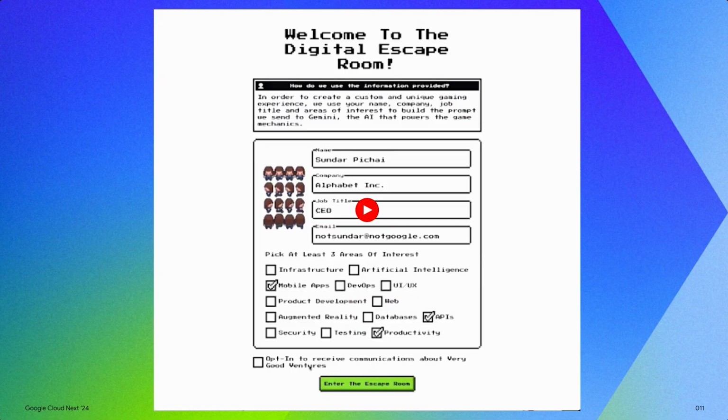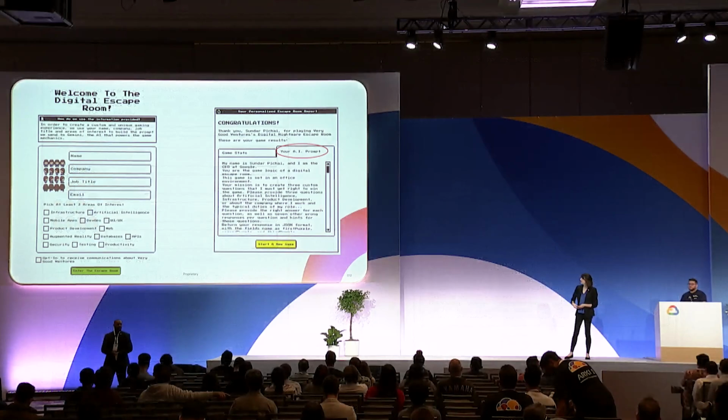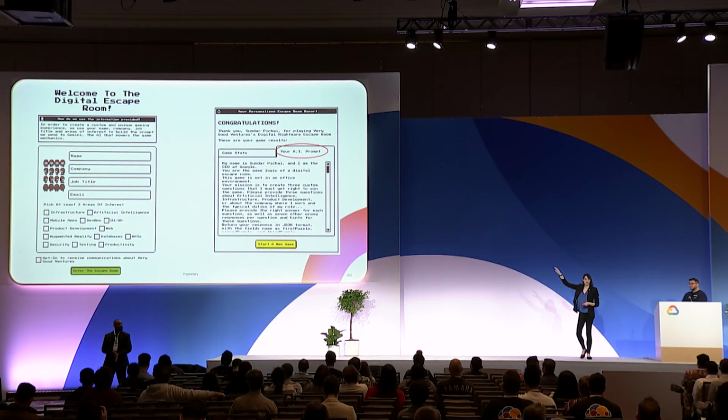And you can see that it shows us everything that happened in the game, which is these screens here. At the start of the game, you've got the form where you put in your information so we can say hi to you later. Then you add where you work and your interests and things like that, and optionally sign up for our newsletter. At the end of the game, we show you your stats, which isn't shown here. And then we show you the AI prompt that we used to generate your custom experience. So you can come check that out. It's really fun, and we had a lot of fun building it.